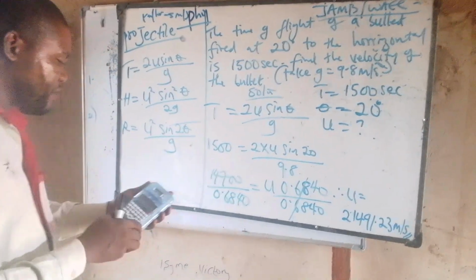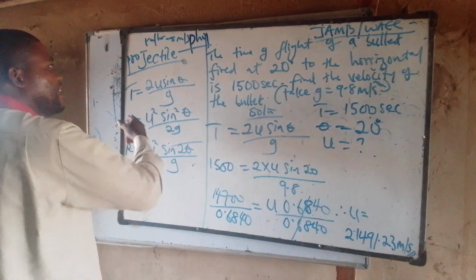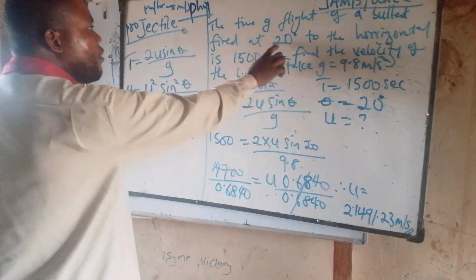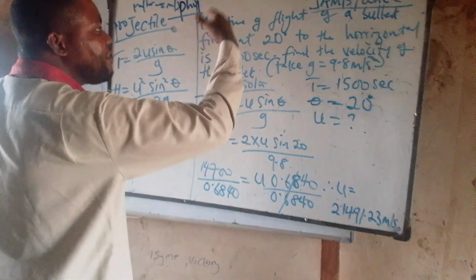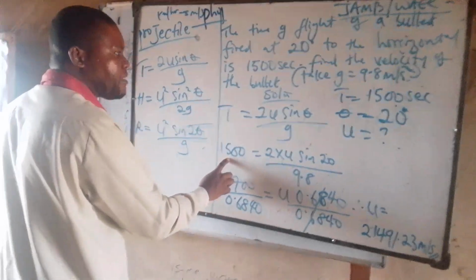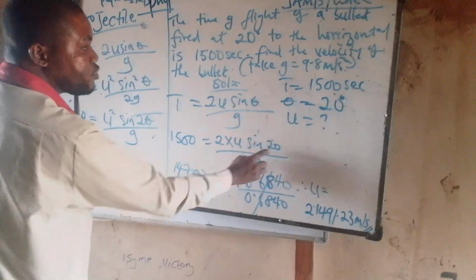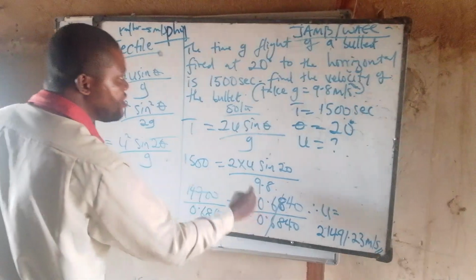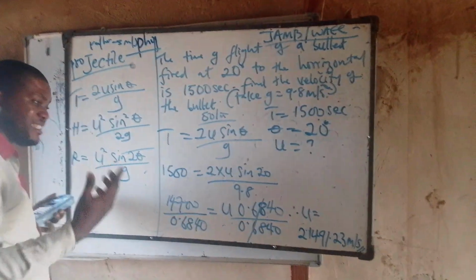So let me go back and summarize whatever I've solved before. They gave me the time of flight and the angle. The time of flight is equal to 1500. They now say find the velocity, which is u. I put the T parameter here, equal to these two come down, this u, what I'm looking for, then sine theta, which means sine 20, all over g, which is 9.8. This g is gravity on this earth, 9.8 or 10 meters per second squared, as the case may be.